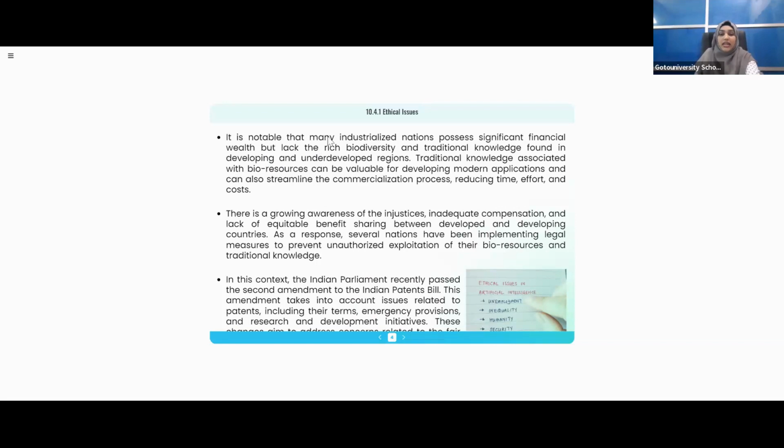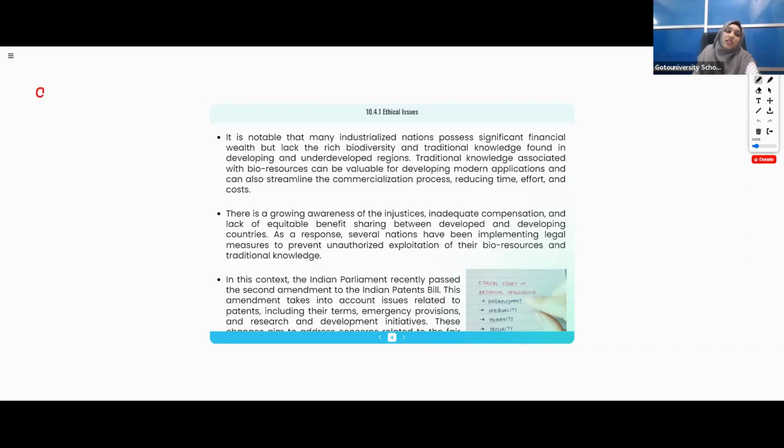It is notable that many industrialized nations possess significant financial wealth but lack the rich biodiversity and traditional knowledge found in developing and underdeveloped regions. So, what does this sentence mean? Can anyone say what it means? You can say something developing, something underdeveloped, ma'am. Okay, so I'll explain to you.